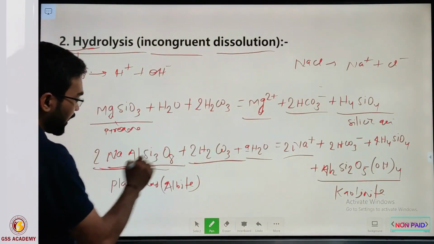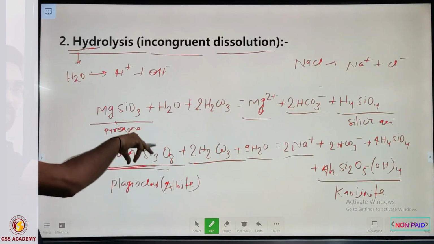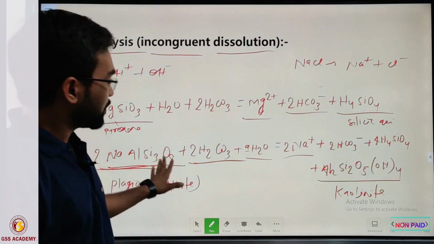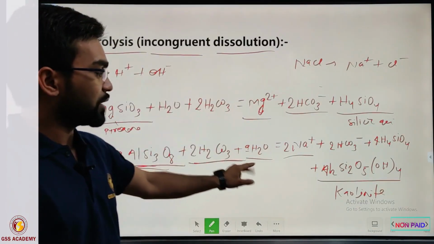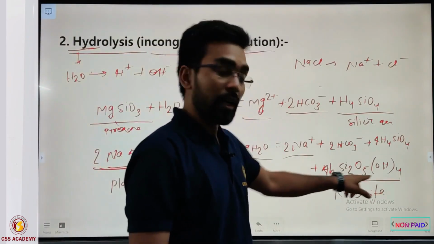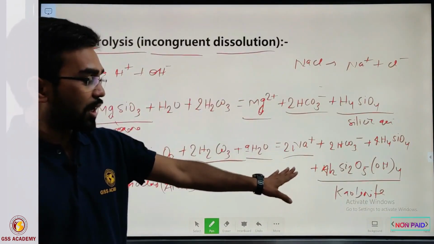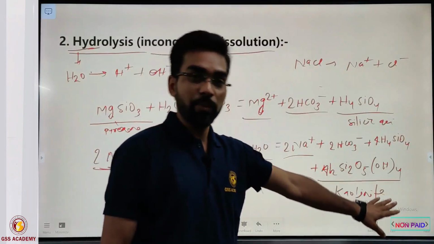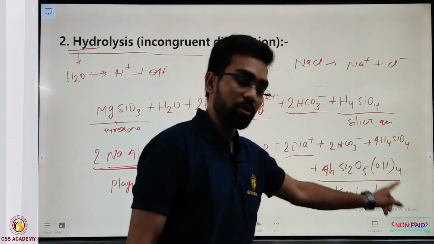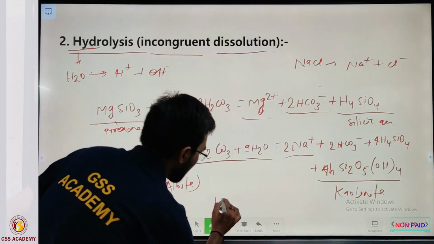What I'm saying is that if aluminum is present in the silicate minerals, then after hydrolysis they generally go to kaolinite, and this kaolinite after further intense weathering generally changes into bauxite.